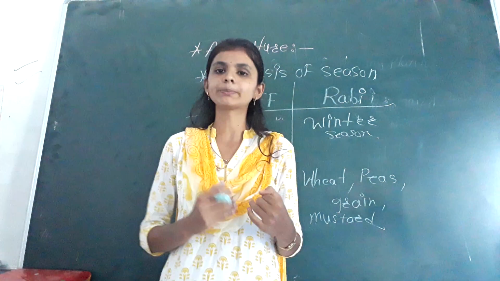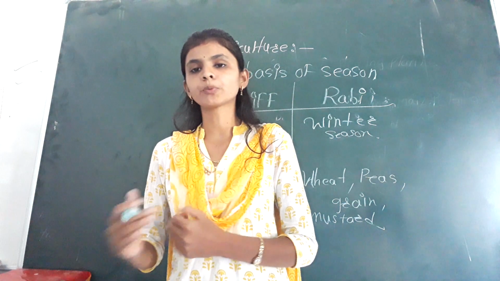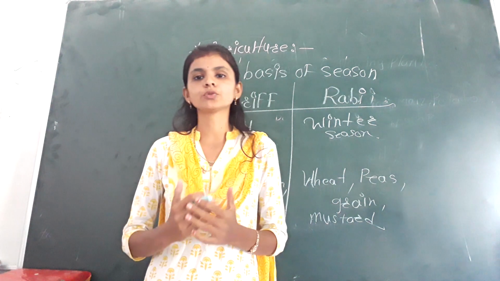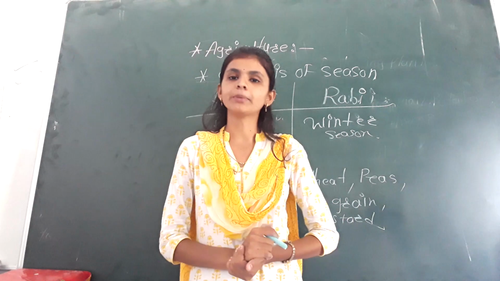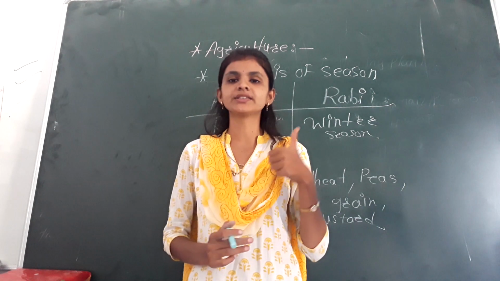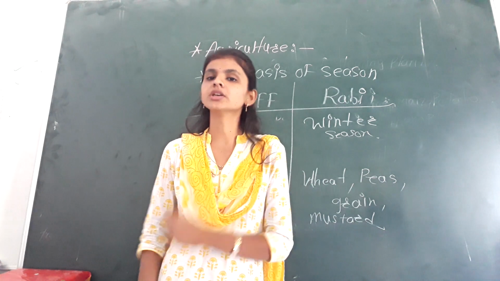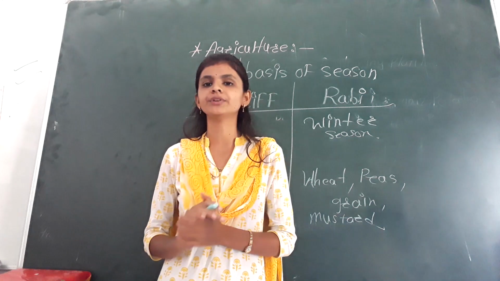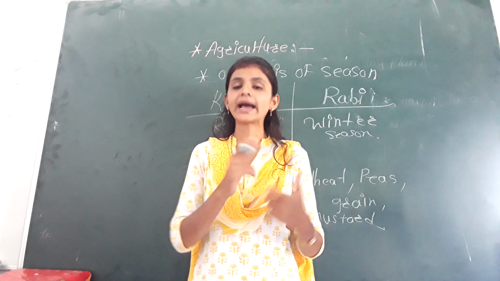agriculture is the science of growing plants. Then the definition of the crops: the plants which are grown with the help of the agriculture process are known as crops. Then we discussed the types of the crops on the basis of uses. On the basis of uses, the crops are classified into three types: food crops, fiber crops, and the crops which produce oil. On the basis of season, crops are classified into two types, one is Kharif crop, another one is Rabi crop. And the last point of your lesson is the agriculture process.